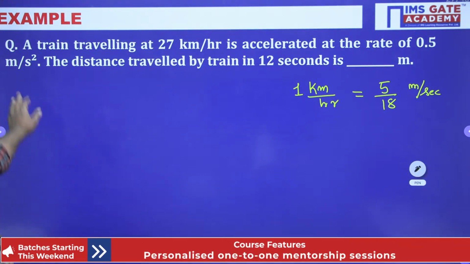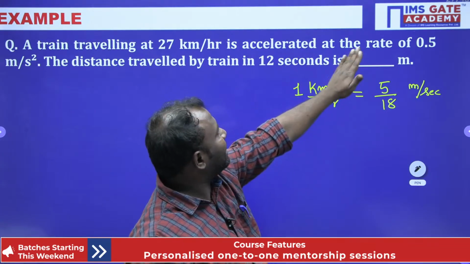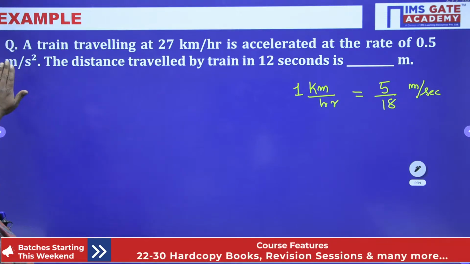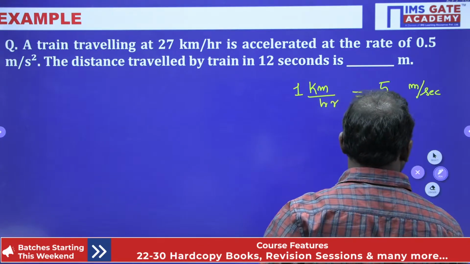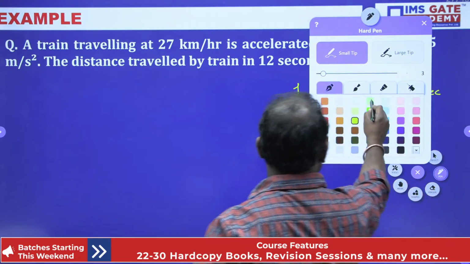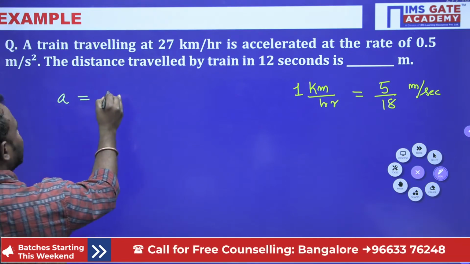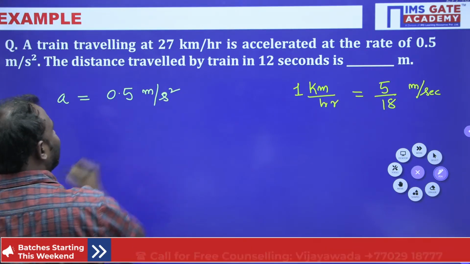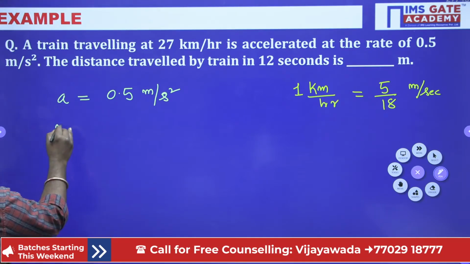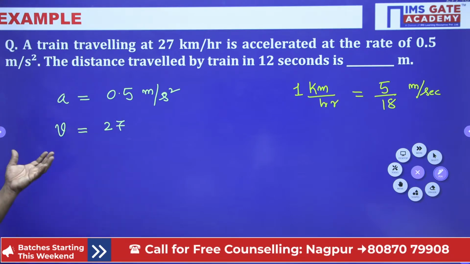Now here the train is traveling at 27 kilometer per hour, accelerated at the rate of 0.5 meters per second square, and we need the distance traveled by the train in 12 seconds. Now here acceleration is equal to 0.5 meters per second square. The velocity of the train is given, that is, it is not in rest position, that is why I am taking it as a velocity.